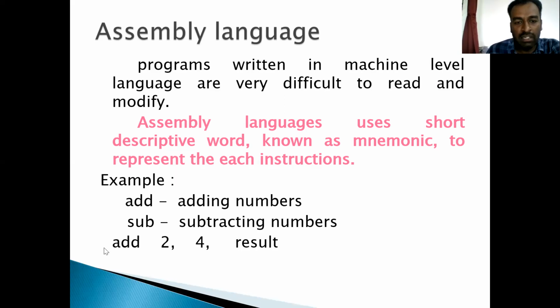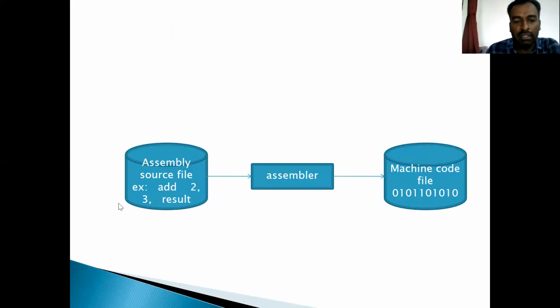because we gave the short descriptive word called add. The add operation is the adding of two numbers. So 2 plus 4, and it is saved in the variable called result. So result equal to 6. That is assembly language. This is a format that should be converted into machine code. First we give the instruction add 2 comma 3 comma result. So 2 and 3 are integer numbers, and the sum is stored in the variable called result.